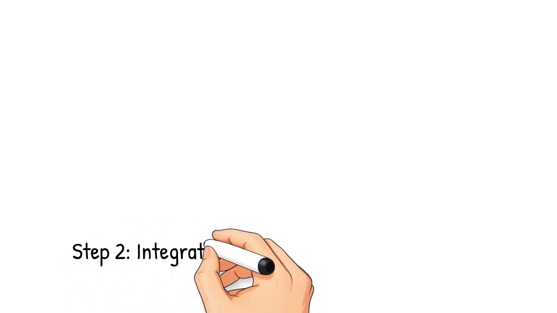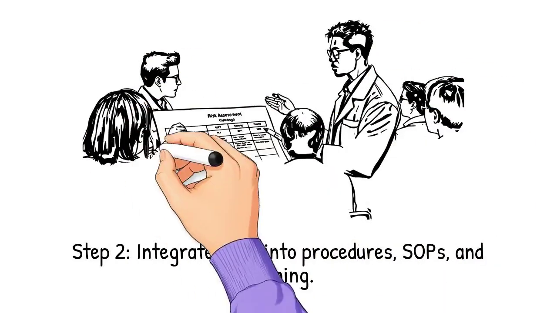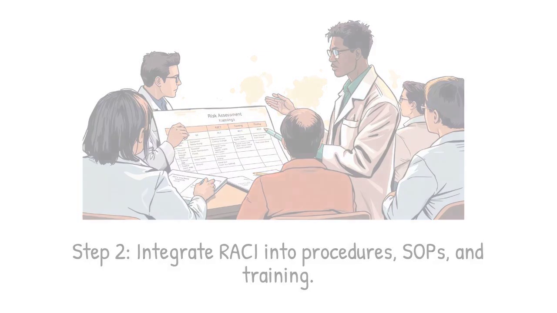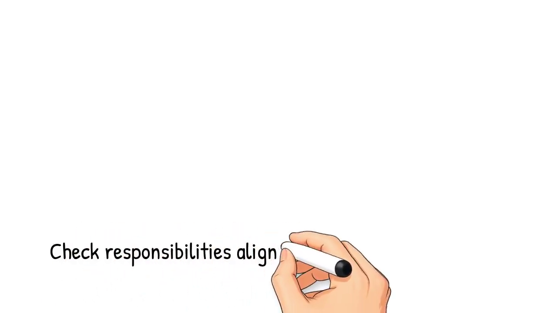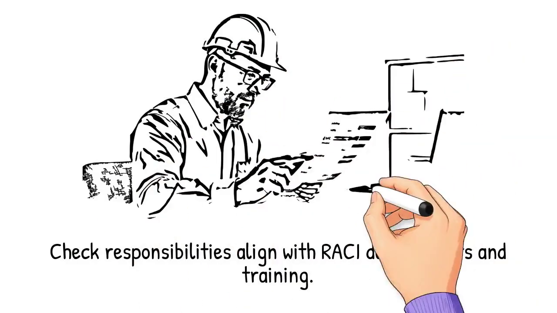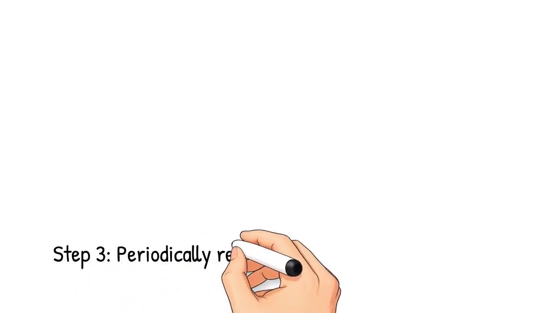The second step is integration. RACI should be embedded into procedures, SOPs, risk assessments, and training modules. For example, when you conduct a risk assessment workshop, show the RACI chart. When you train workers on emergency response, show who is responsible for each action. When you conduct audits, verify whether responsibilities match the RACI matrix. This integration ensures consistency.